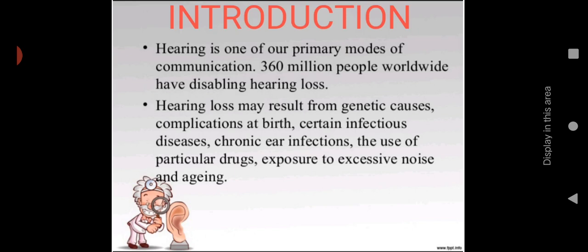And worldwide, you can see that around 360 million people are suffering from hearing loss. Either a temporary or a partial hearing loss will be there, and mainly it occurs due to genetic causes. Hereditary, it can occur, complications at birth or congenital anomalies, then certain infectious diseases, some ear infections, then chronic ear infections, then use of particular drugs, that is ototoxicity, then exposure to excessive noise, and in aging also hearing loss will occur. Let us discuss in detail.